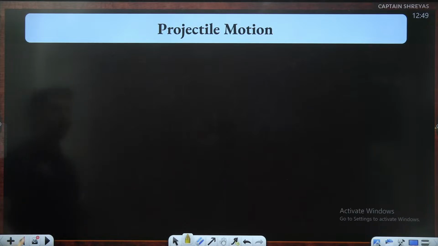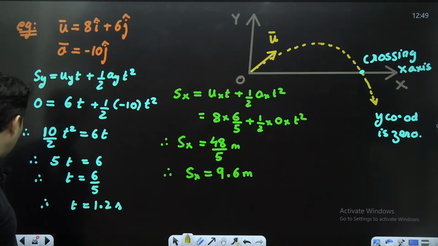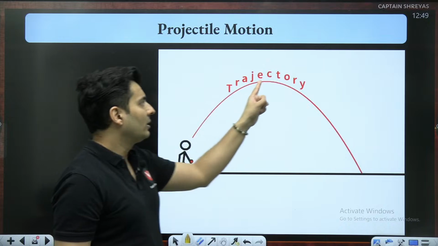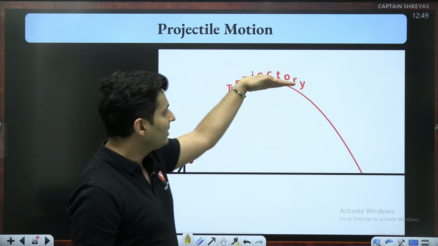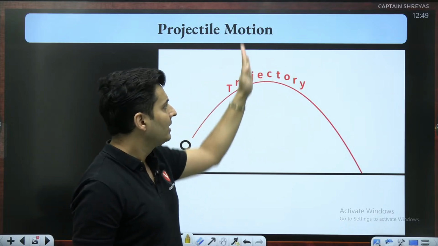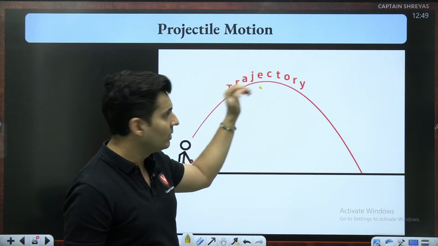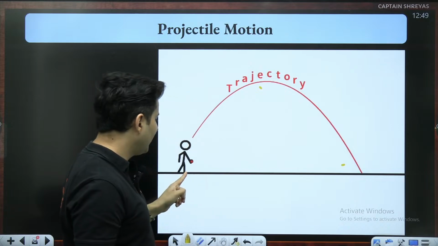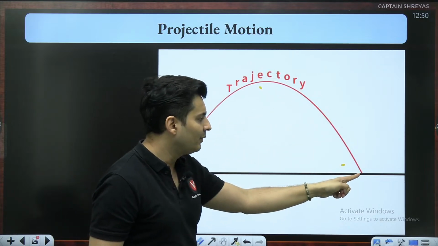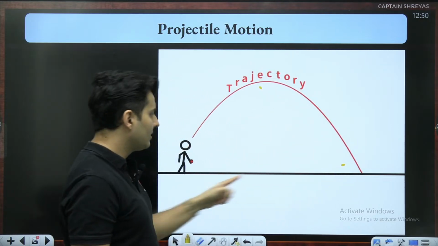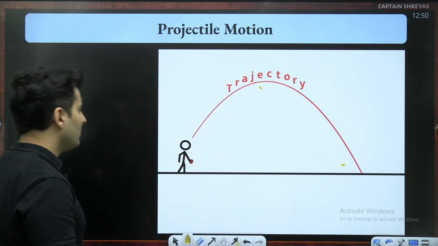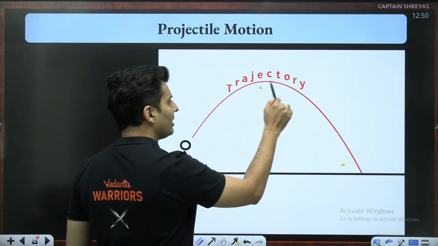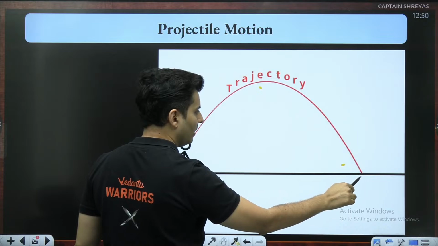Whenever you throw a ball at an angle, it goes to the topmost point, but at the topmost point the velocity still remains in the horizontal. Yes, the y component vanishes, then it will fall down over here. This distance is the range, the total time is the time of flight. This is the range, this is the maximum height. Whatever time it takes to go up, the same time it will take to come down.